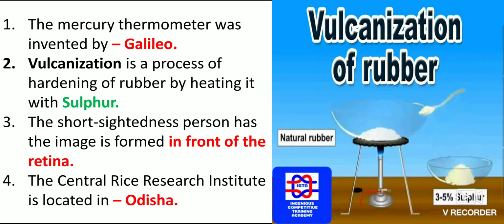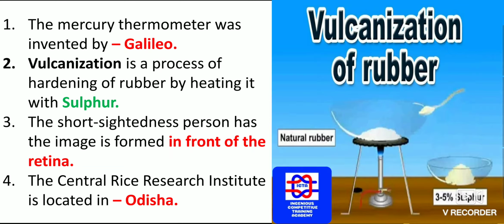Please remember, the vulcanization is a process of hardening of rubber by heating with sulfur. As we are aware that sulfur exists in this, the vulcanization is the process of hardening of rubber by heating with the sulfur. This is one thing you have to remember.